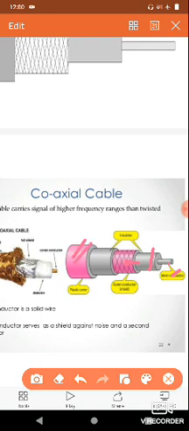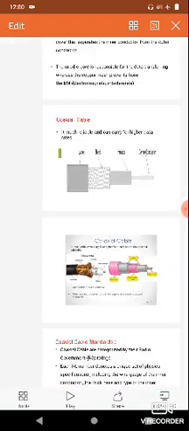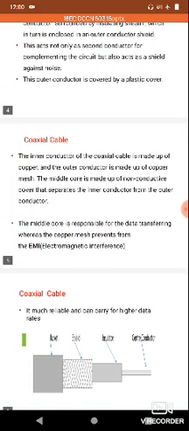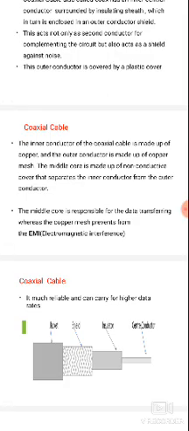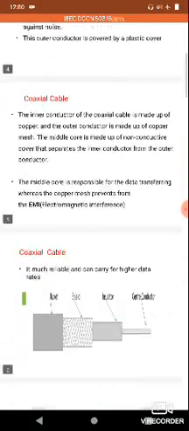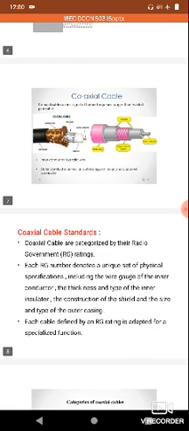Inner conductor, outer conductor, and the middle one is the separation between them, that is nothing but the insulator, and the outer conductor is covered by the plastic cover. The insulator is made up of a metal shielded type of material. The outer conductor is copper mesh, and the middle one is a non-conductive, insulating type of material.